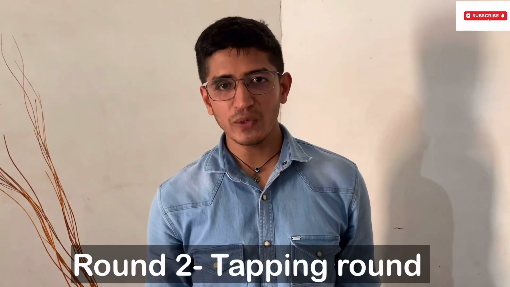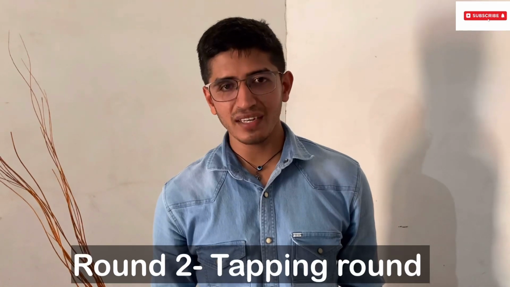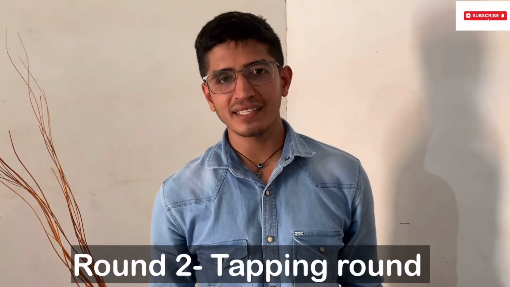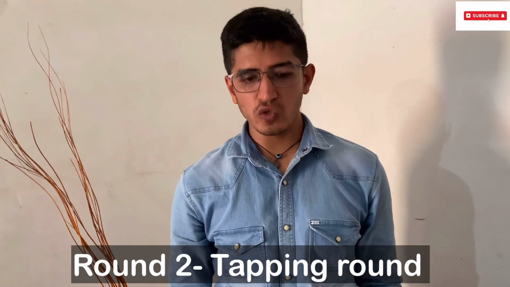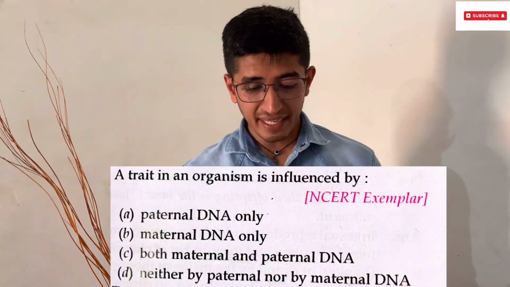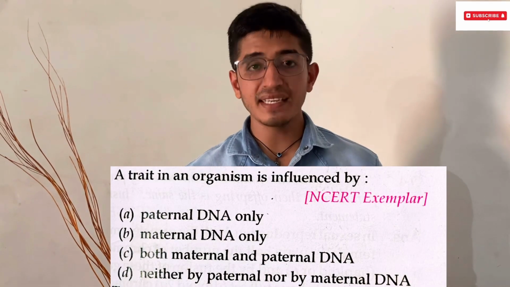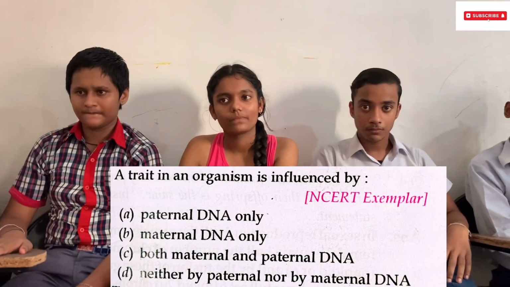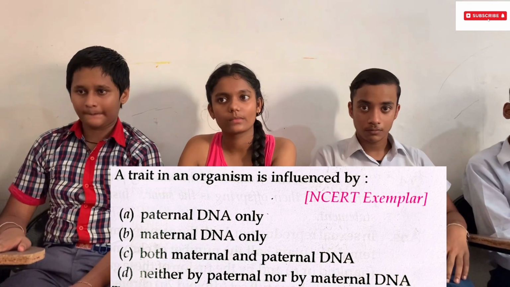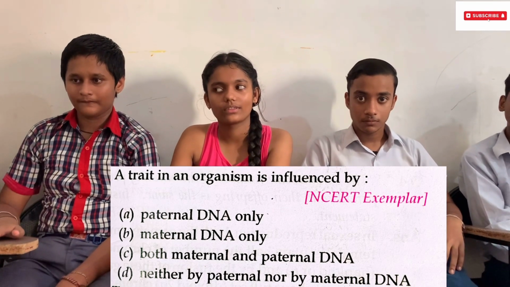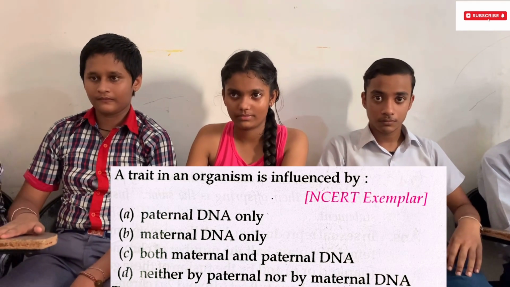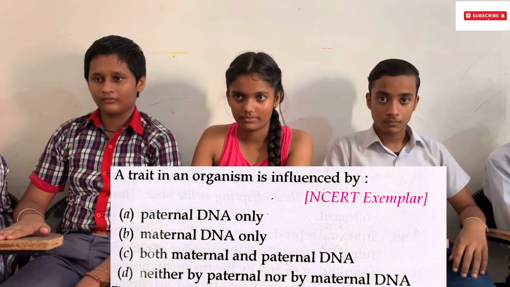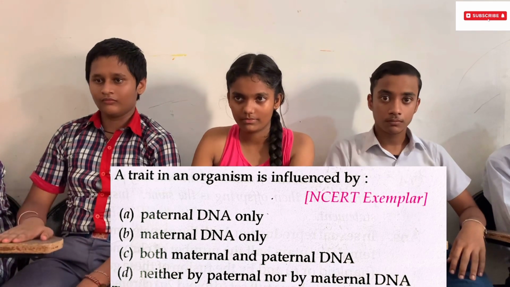Now we are moving toward round 2. Round 2 is the tapping round. The one who taps first on the bench will be allowed to give us the answer. And the next question goes to all the participants. A trait in an organism is influenced by, and the options are A, paternal DNA, B, maternal DNA, C, both maternal and paternal DNA, D, neither by paternal nor by maternal DNA.